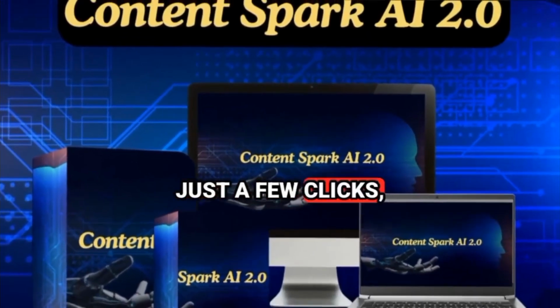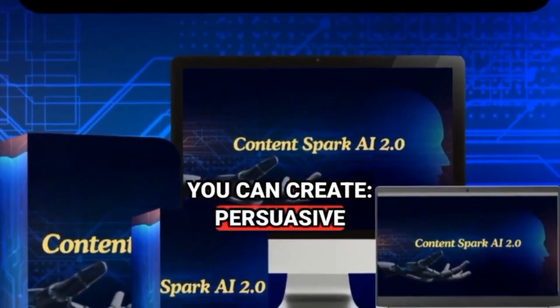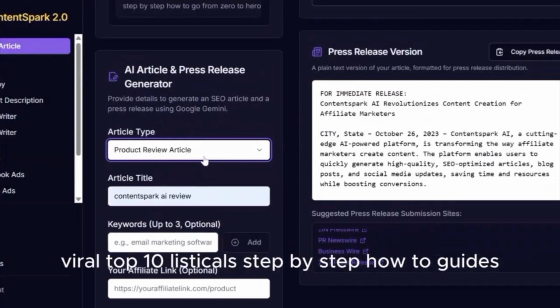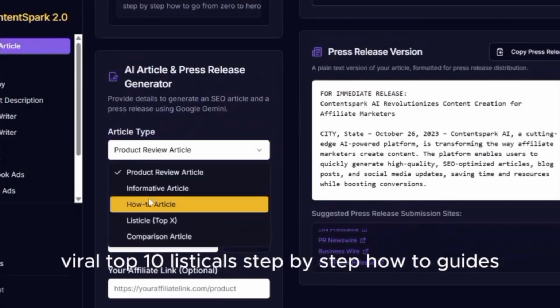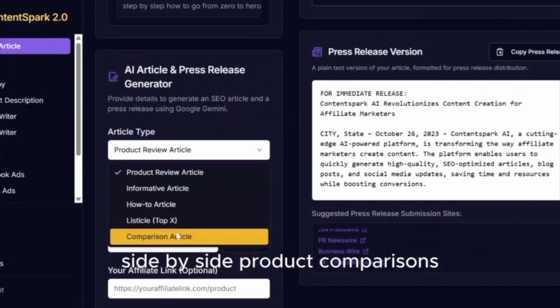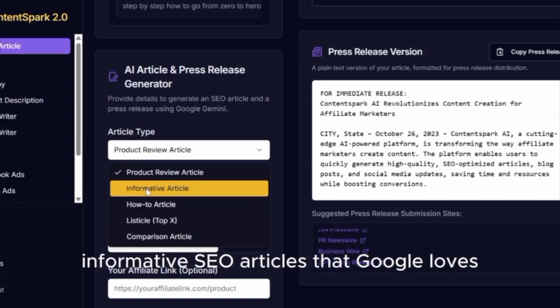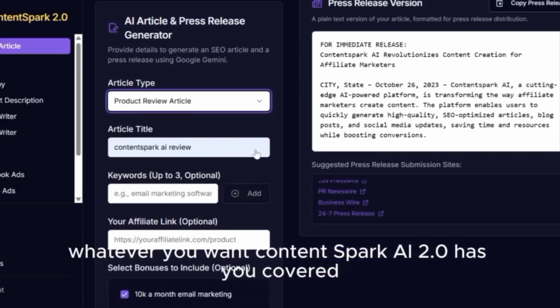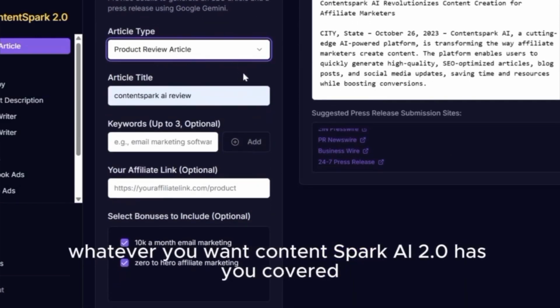With just a few clicks, you can create persuasive review articles, viral top 10 listicles, step-by-step how-to guides, side-by-side product comparisons, informative SEO articles that Google loves. Whatever you want, ContentSpark AI 2.0 has you covered.